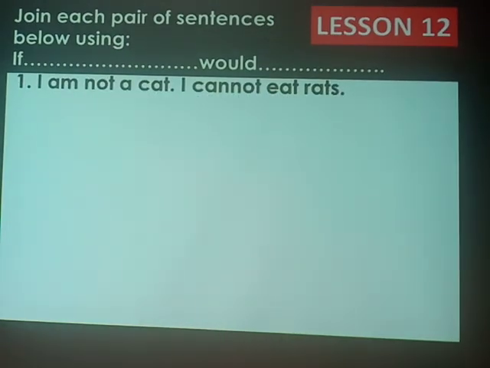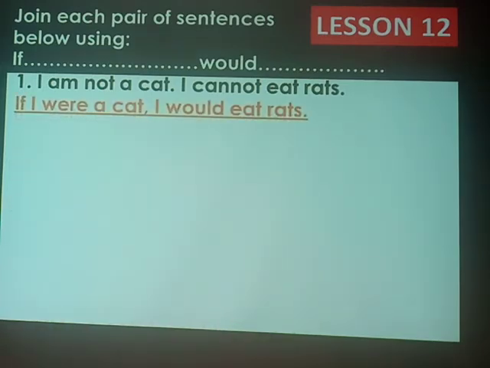Okay, let's have a look at the first example. It reads, I am not a cat. I cannot eat rats. Form if two. What did we say? Because I cannot become a cat, there we shall use were. Then, I cannot. What qualifies it? What makes our sentence if two? In the main clause, we must change cannot to would. So the answer here must be, if I were a cat, I would eat rats.